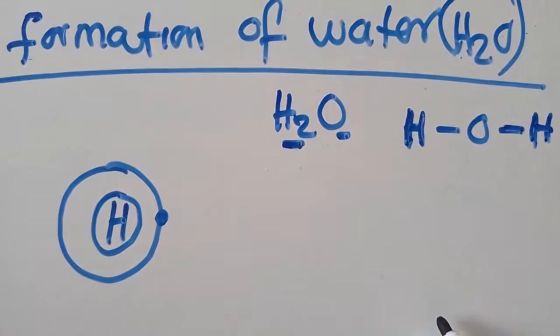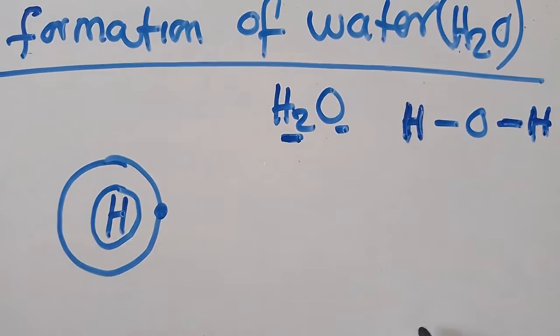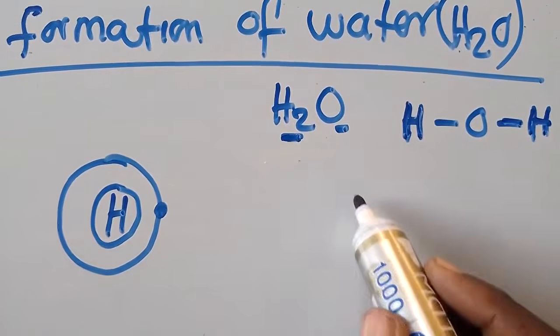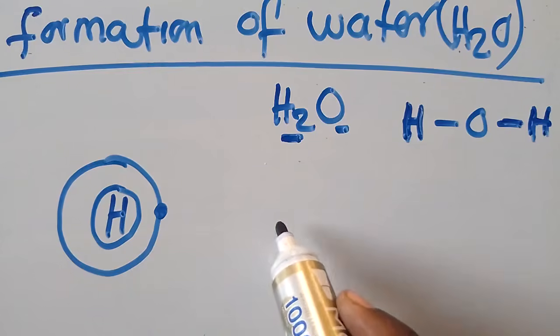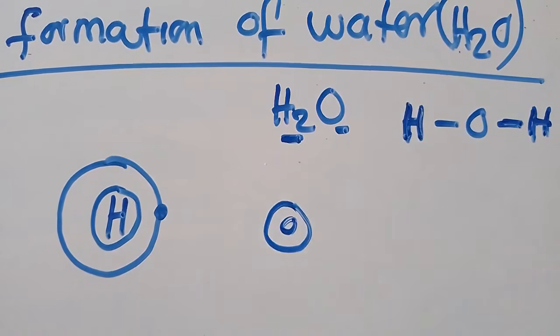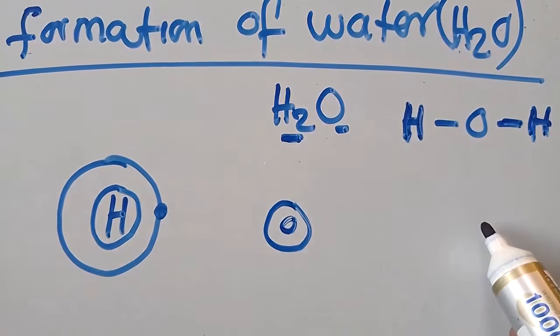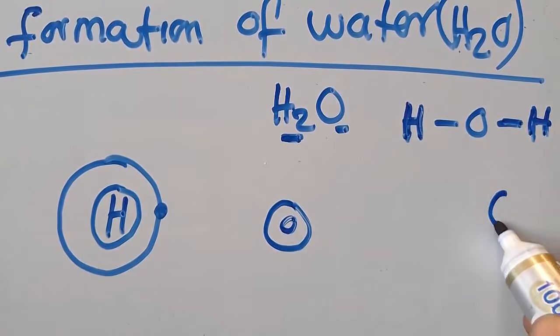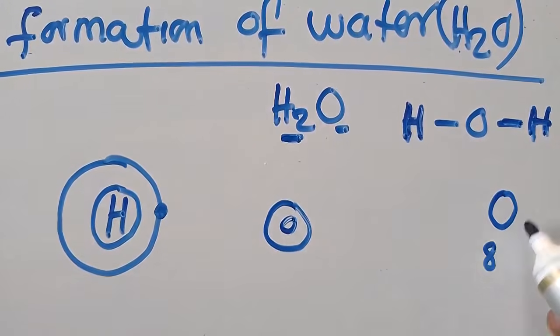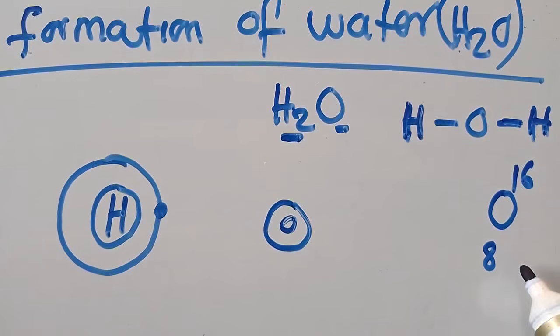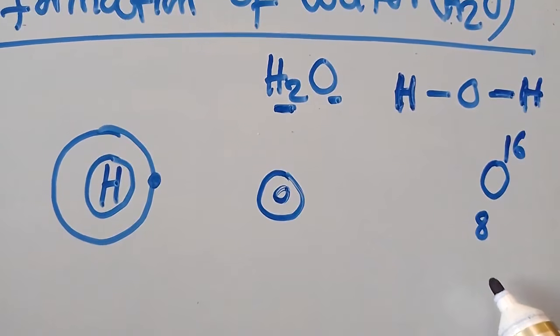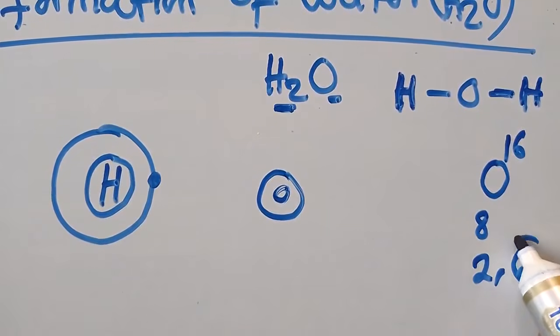I've told you that we only talk about the outermost shell. You go to oxygen, so here I need to put oxygen. How many electrons does oxygen have in its outermost shell? Oxygen has 8 here and 16 there, so the electronic configuration is 2, 6. It has 6 electrons in its outermost shell.